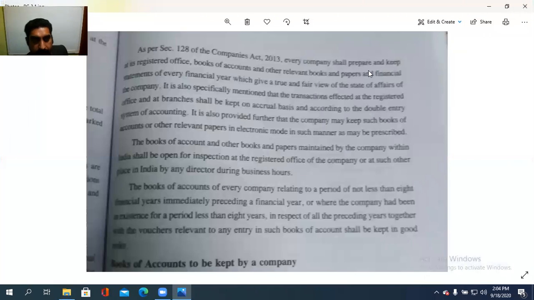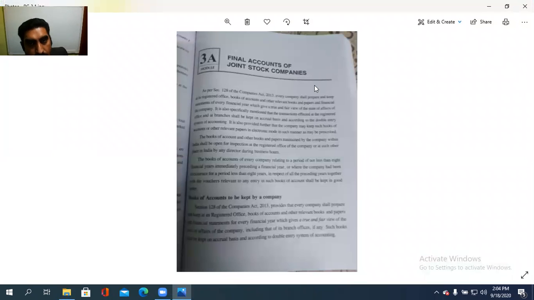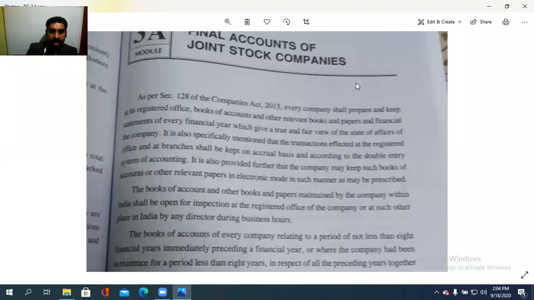As per Section 128 of the Companies Act 2013, every company shall prepare and keep at its registered office the books of accounts and other relevant books and papers and the financial statements of every financial year, which give a true and fair view of the state of affairs of the company.